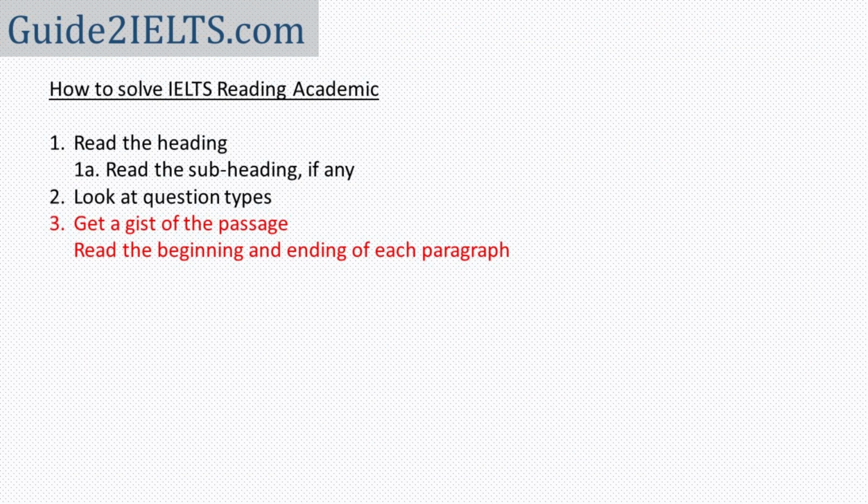The second thing is look at question types. While looking at question type, if there is a heading to complete the information question type, we read that heading. If there is a list of people, or it could have been list of places, we glance at those names. And then now the third thing that we do is we try to get the gist of the passage before we start looking for each of the individual answers.